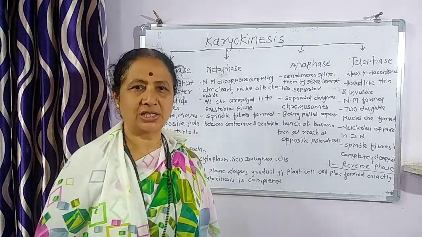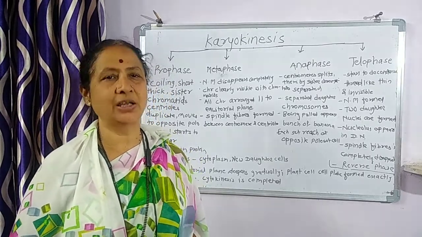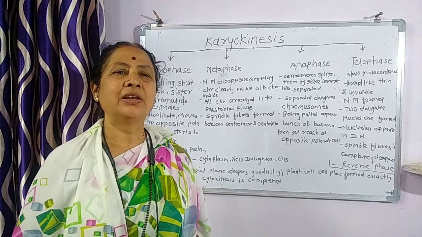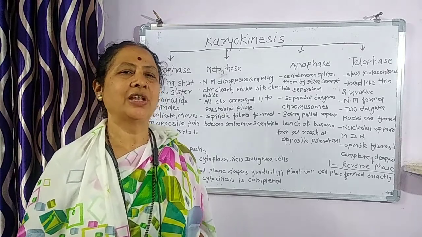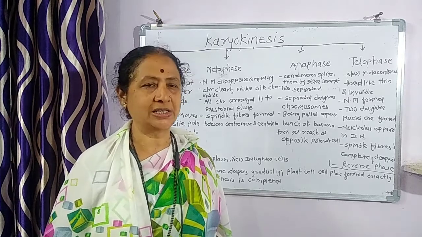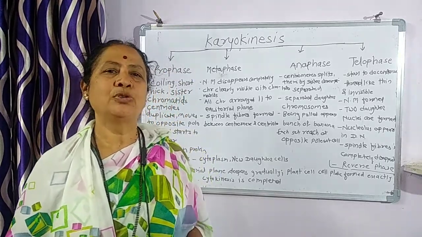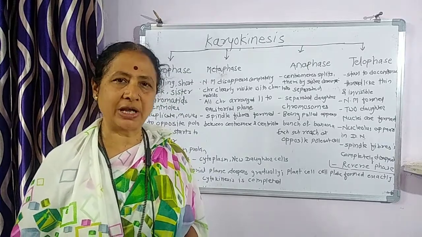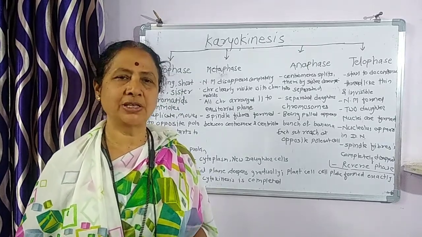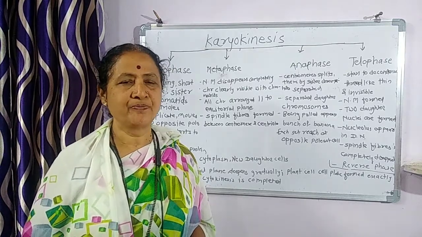Karyos means nucleus. The nuclear division is called karyokinesis, and the division of the cytoplasm is called cytokinesis. Now, let us study in detail. There are 4 phases of karyokinesis: prophase, metaphase, anaphase, and telophase.